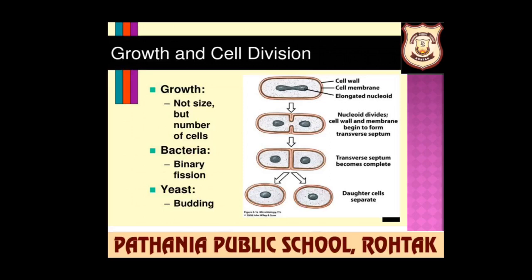Some unicellular organisms like bacteria and amoeba reproduce through cell division. I have also written this in your slide, that bacteria divide into two parts. This is reproduction in bacteria. Binary means two, fission means breakdown. Bacteria divide into two parts after maturation. And yeast reproduces by budding.